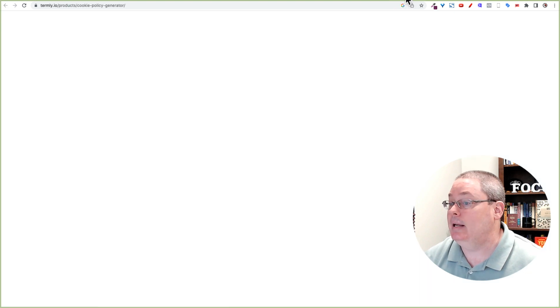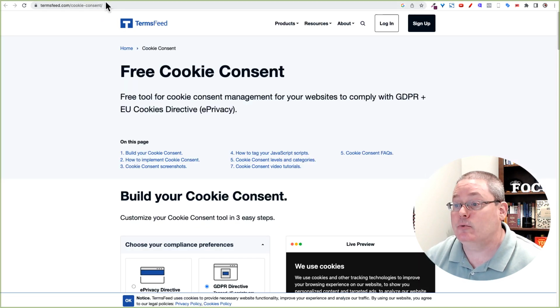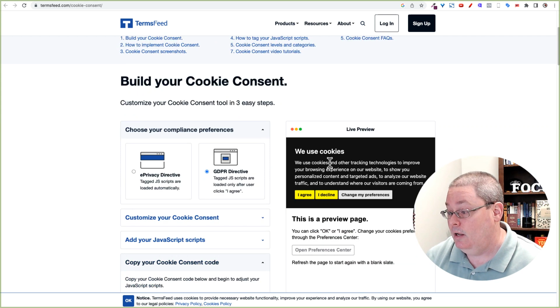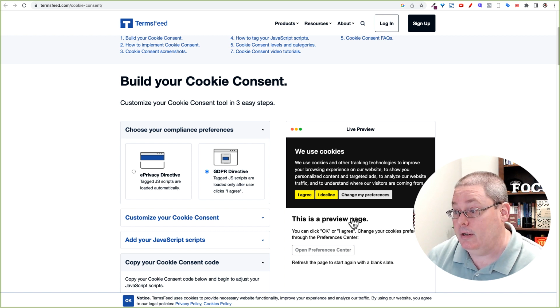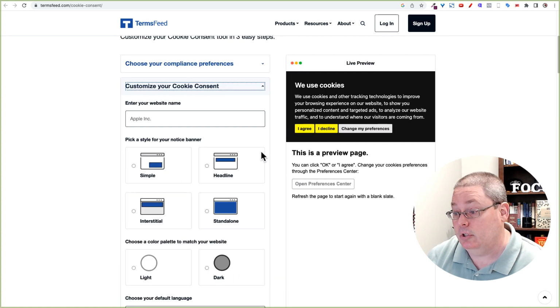So what I'm going to be looking at is the free cookie policy generator from termly.io. As well as TermsFeed. They have these cookie policies here. And you can see here, we use cookies. I actually like this one from TermsFeed. So what I want to do here is customize it and see if we can create that real quick. And you can see here, customize your cookie consent.